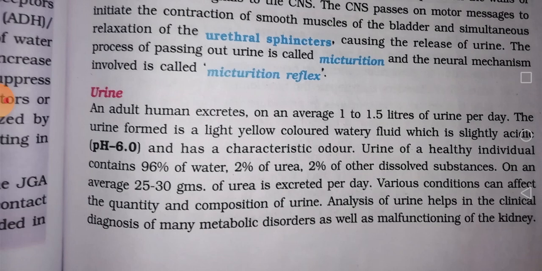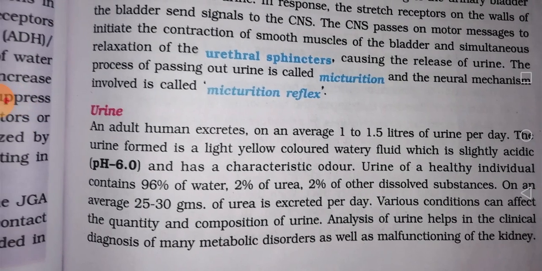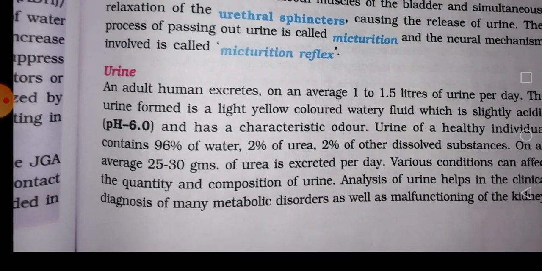Various conditions affect the quantity and composition of urine. If anybody is suffering from any problem, with the help of urine we can confirm some diagnoses, especially of many metabolic disorders like diabetes, with urine tests for sugar and albumin. As well as any kidney problems: if the kidney is not functioning properly, with the help of a urine sample we can identify the disease condition.